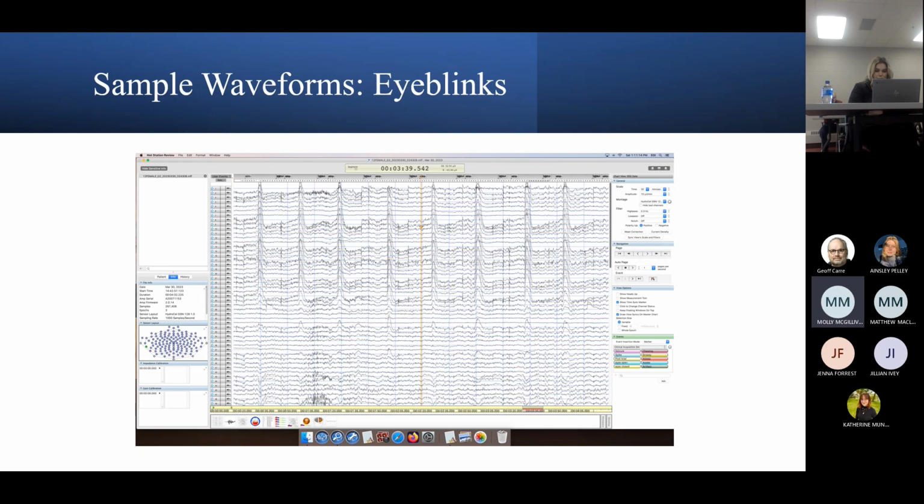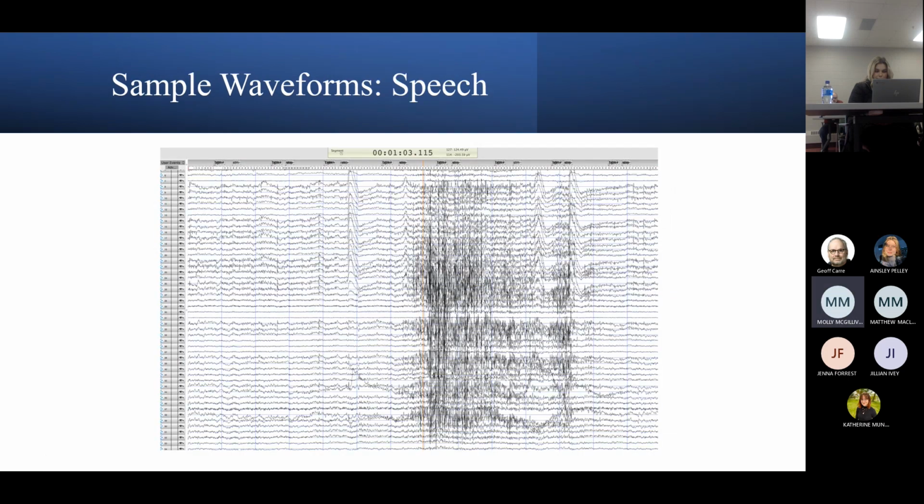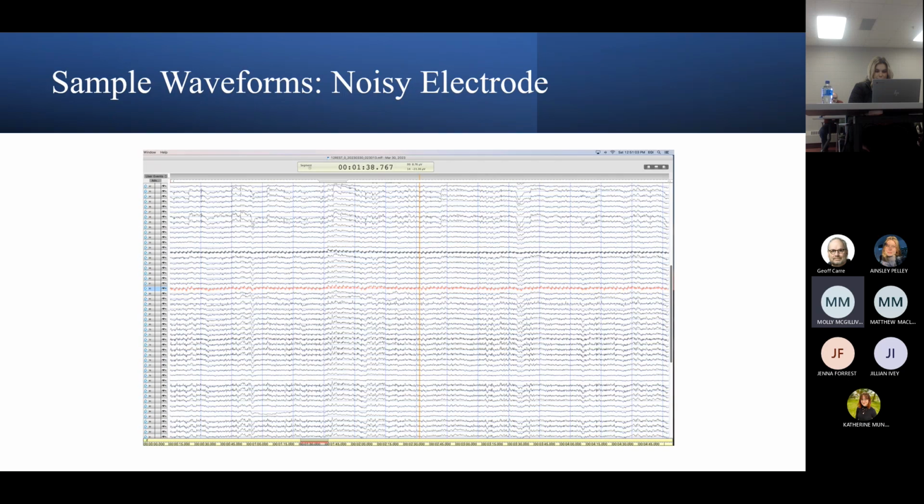These high amplitude waves that you can see here are eye blinks. Then they also have a corresponding negativity, which you can't see. Here's an example of teeth gritting. It's horrible and I hate it. And here's an example of a very noisy electrode, which can be adjusted by rewetting the net, but not too much to avoid bridging.